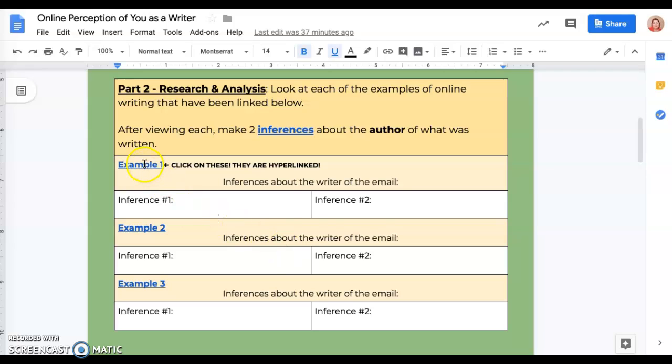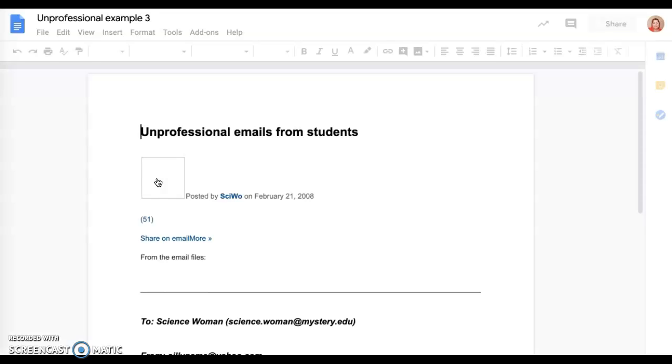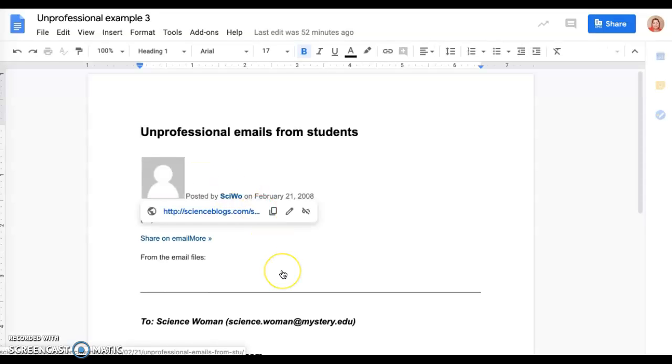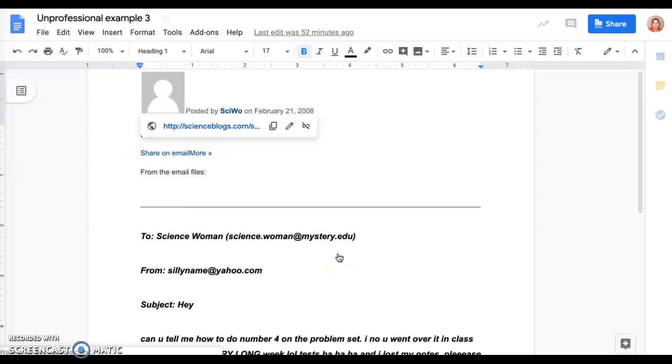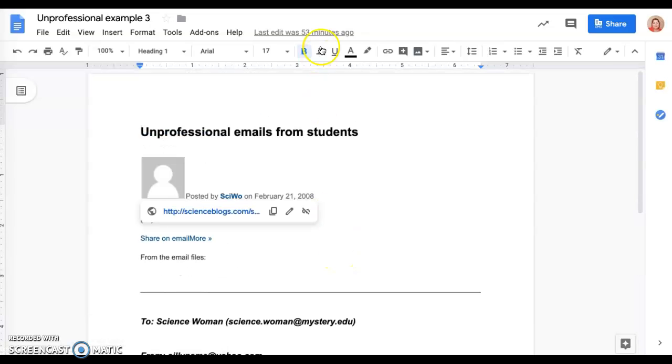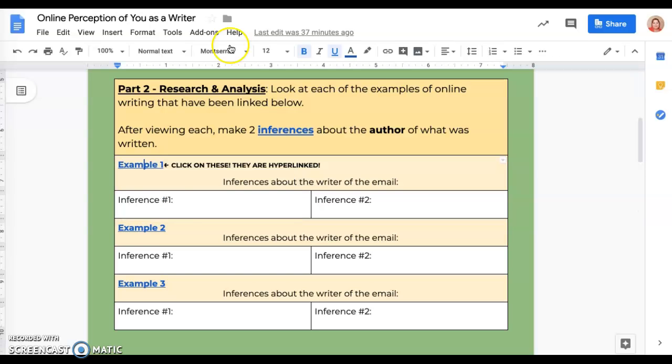So, for instance, this very first one, we would open this up and we would read through all the details here, and we would figure out some information about the person who wrote it, and we would write those inferences here. So you make 2 inferences about that author.